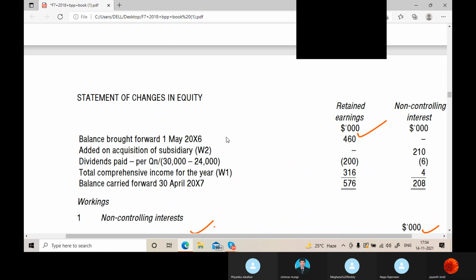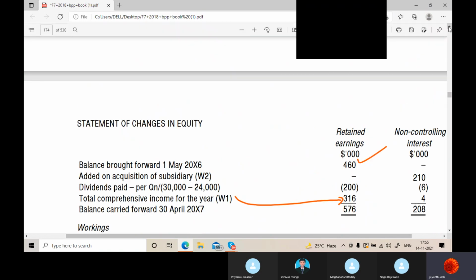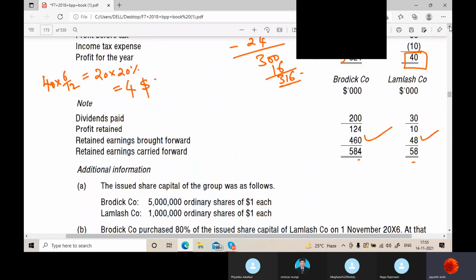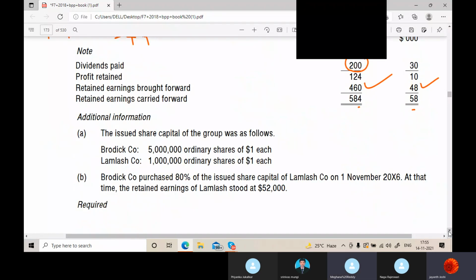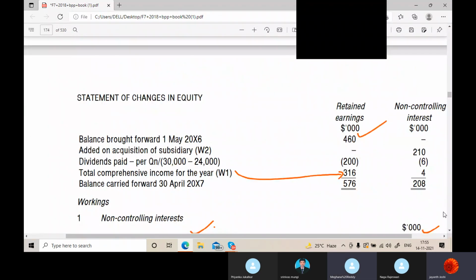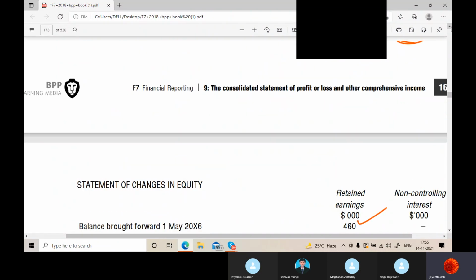Now, this is the current year profit you are getting, correct? 316. That is also taken. Now, dividends, the parent is also paying to their investors, na? How much dividends are they paying? 200. Yeah, remove it. This is the closing balance. Okay, done.